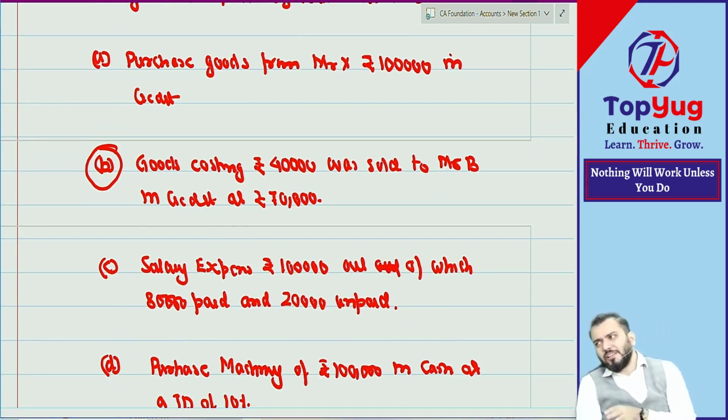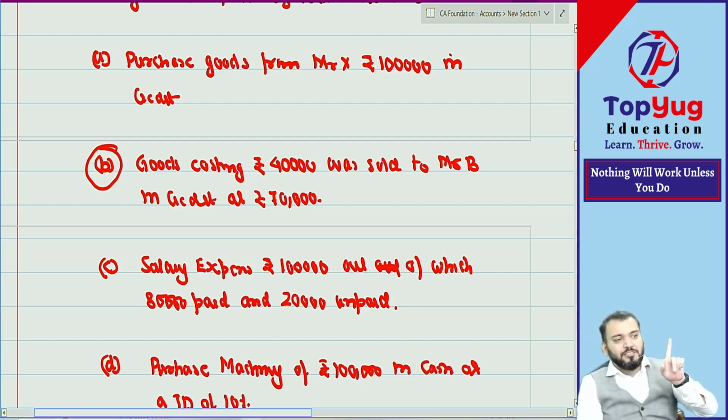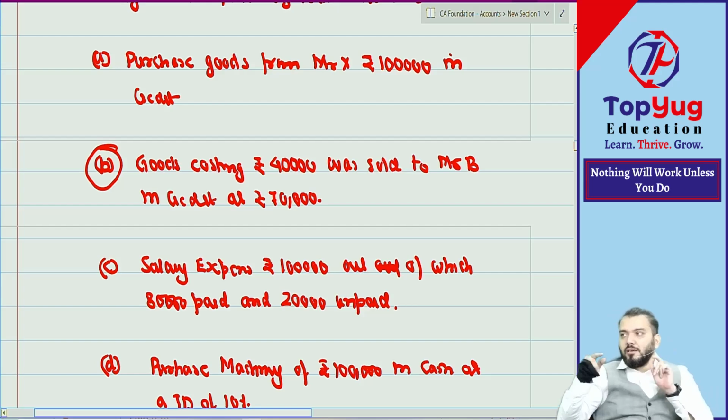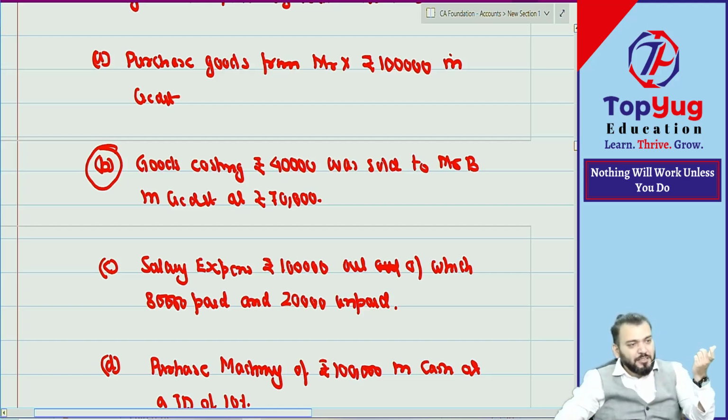Any expense, any income, I'm just giving hint. Any expense and income will ultimately affect equity. Income minus expense means profit, and profit is transferred to capital. So can I say any income and expense will ultimately affect equity.